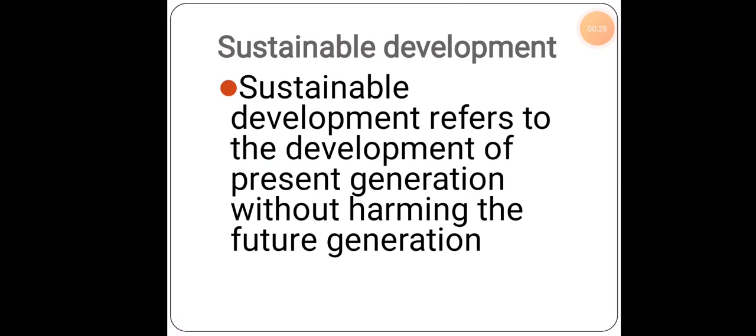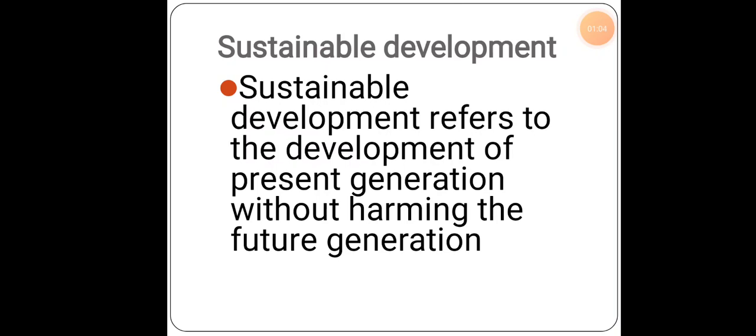Firstly, sustainable development. So what is sustainable development? It refers to the development of the present generation without harming the future generation. What it means, I will be explaining with the help of an example. Maybe the example might be water or electricity. So what do we normally do? We might switch on the TV, the lights or fans, and we roam around in our houses, or we go out to play, or go out for shopping, keeping all these electrical appliances on. So at this point of time, what will happen? It is a wastage of resources.